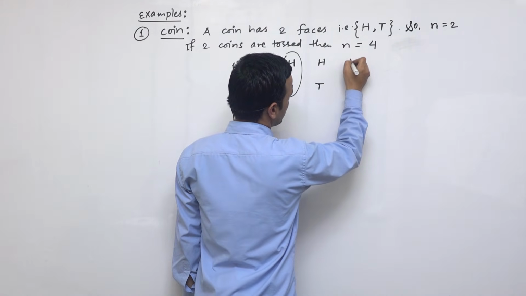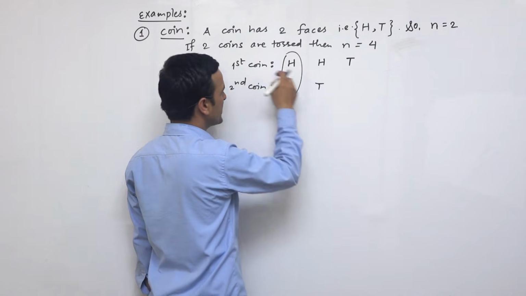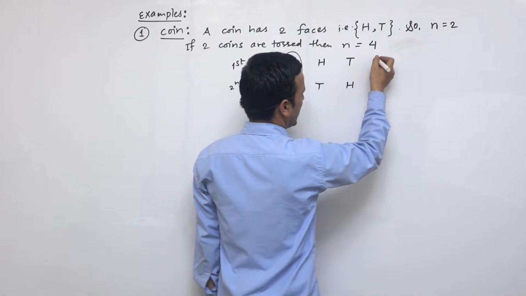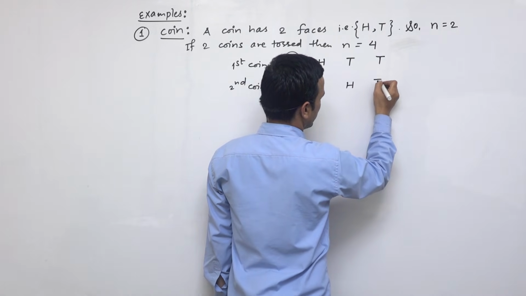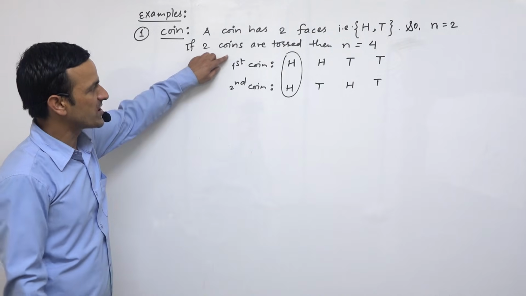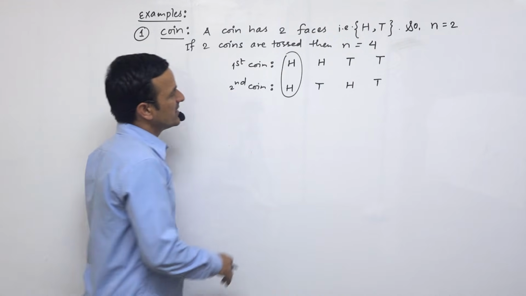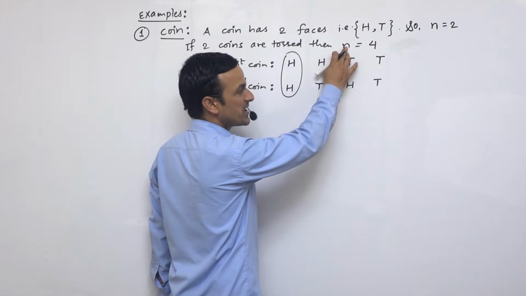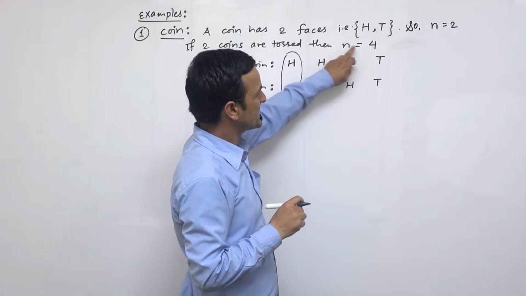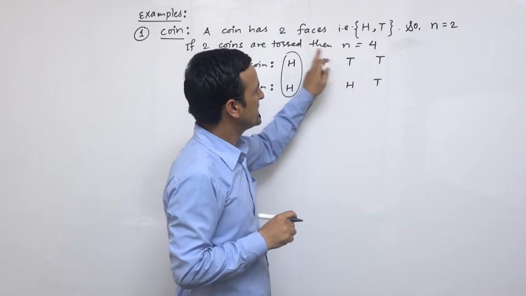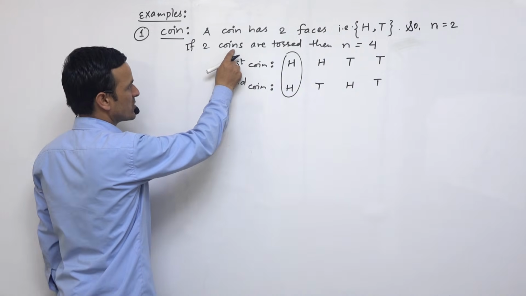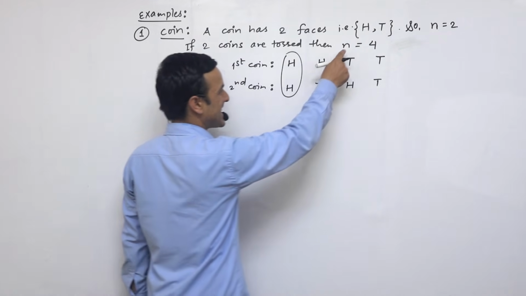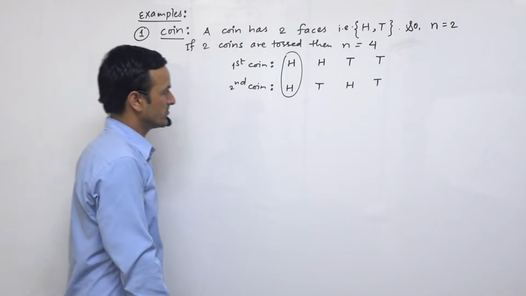Similarly, if tail comes in the first coin and head comes in the second coin, this will be another event. And finally, both tails is another event. If we count all the events 1, 2, 3, 4, then the number of sample space or number of events in this case is 4. So if 2 coins are tossed or flipped, we get 4 results.